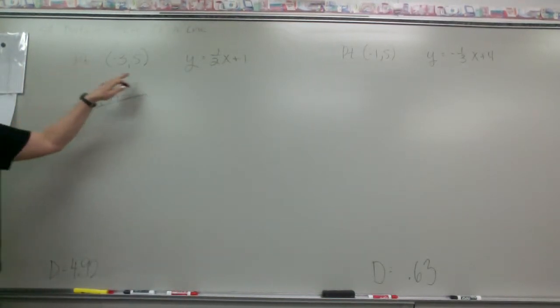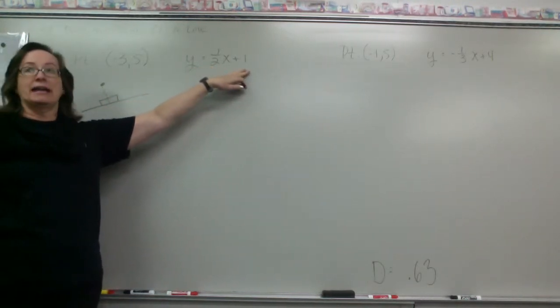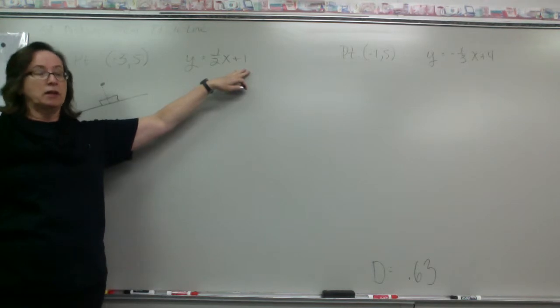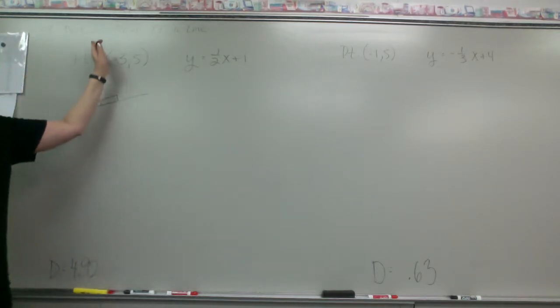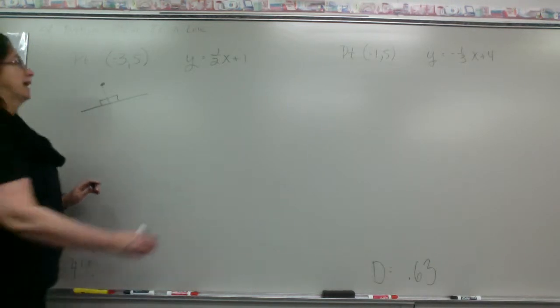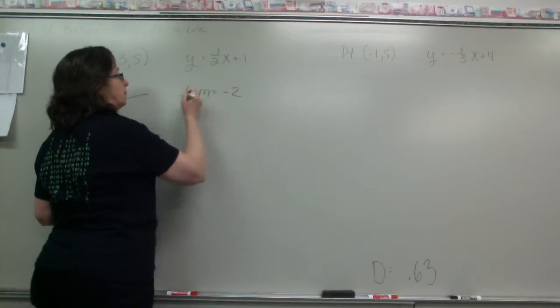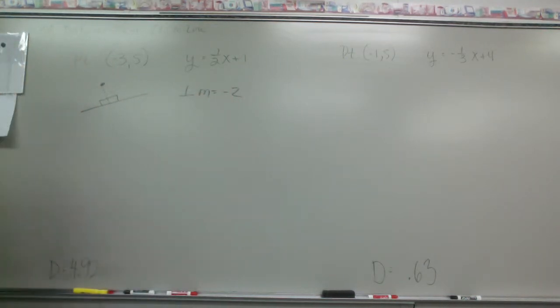Okay, so what we're going to look at for the line first is we know the line has a slope of 1/2. So this perpendicular line that we're trying to make is going to have a slope of what? -2. It's going to have a slope of -2. So this perpendicular slope is a -2.